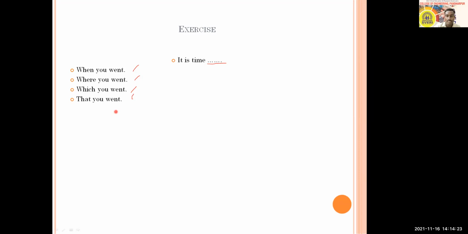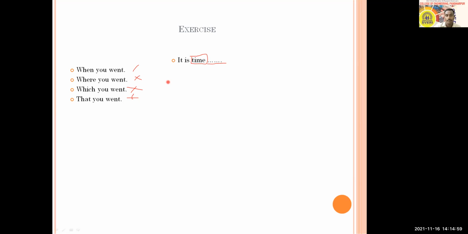We have discussed adverbs of time. In that case, I have told which WH word goes with time. So accordingly, you cannot go with that. You cannot go with which. You cannot go with where also. So it is time when you went.